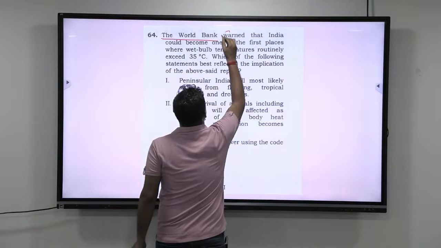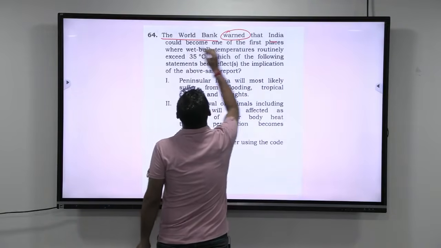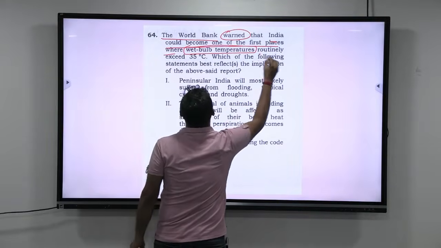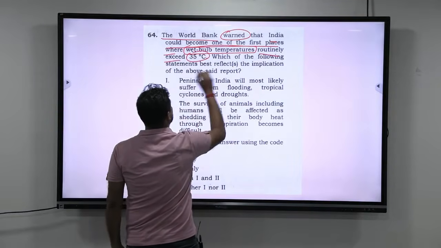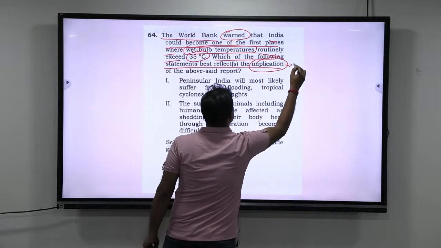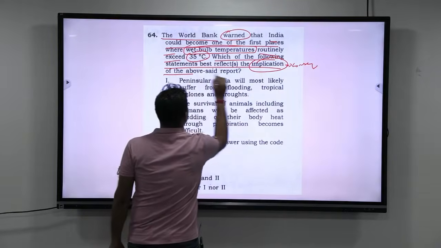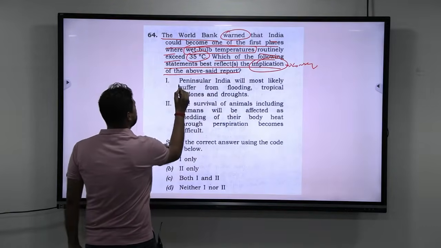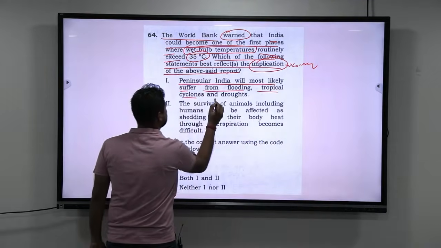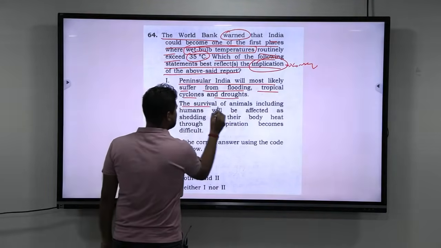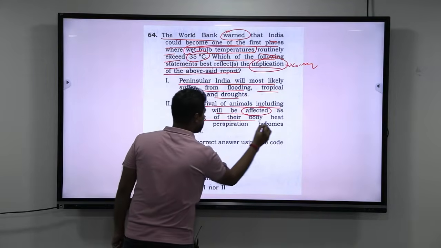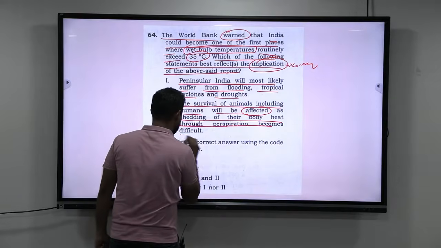The World Bank warned that India could become one of the first places where wet bulb temperatures routinely exceed 35 degrees Celsius. Which of the following statements best reflects the implication? Implication means consequences of the above said report. First statement: peninsular India will most likely suffer from flooding, tropical cyclones and droughts. Second statement: the survival of animals including humans will be affected as shedding of their body heat through perspiration becomes difficult.